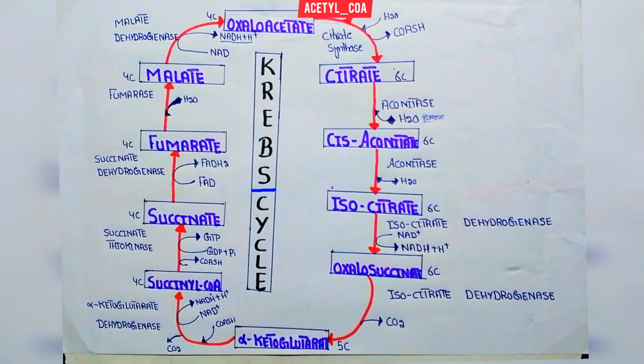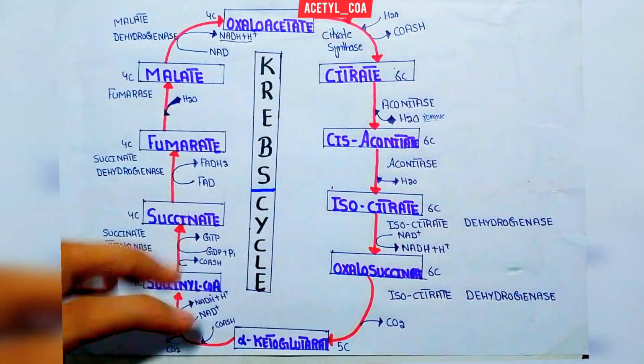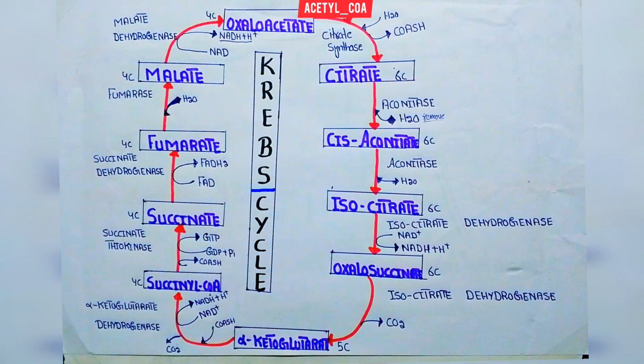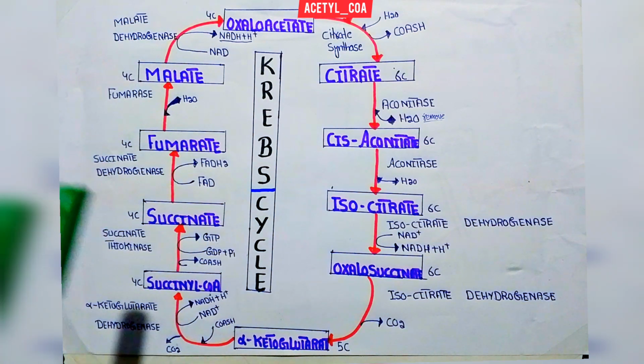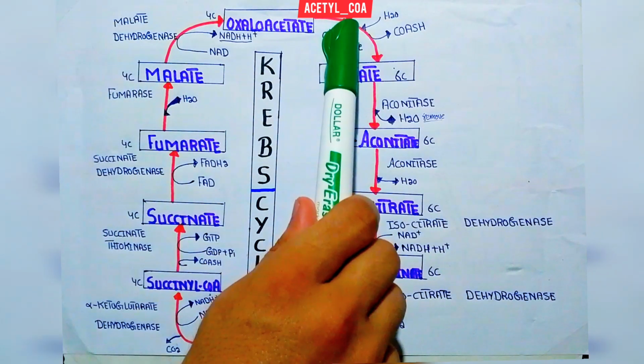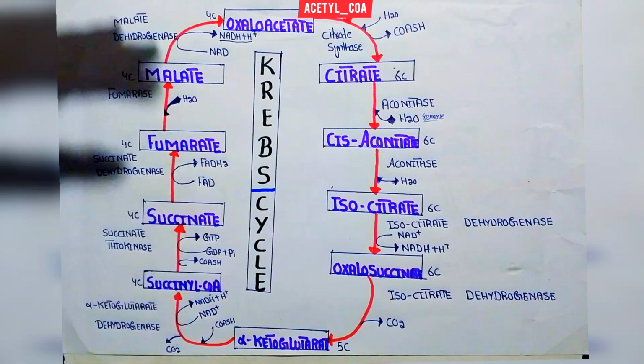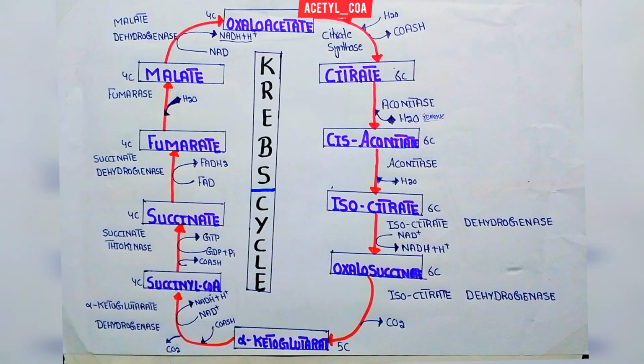So this is the overall cycle, mainly the intermediates that are included in this Krebs cycle. As we look here, mainly 3 reactions are irreversible in the Krebs cycle: reaction number first, third and fourth. The remaining reactions in the Krebs cycle are reversible.